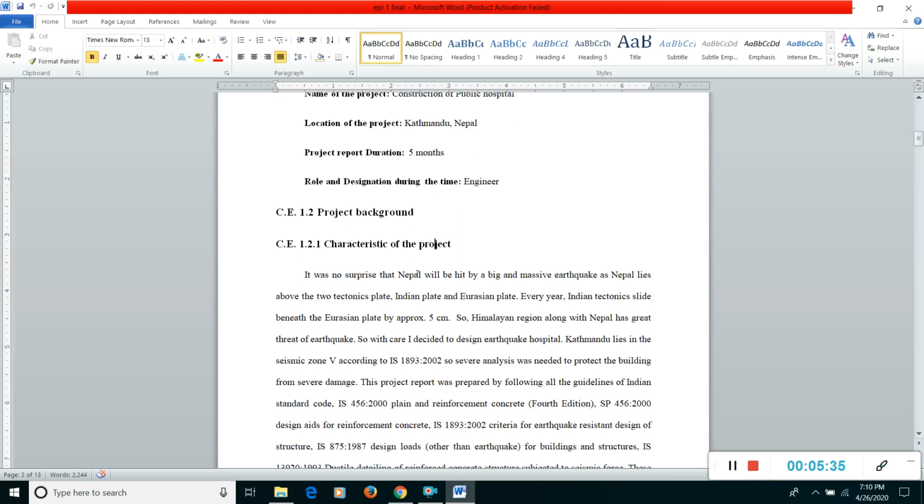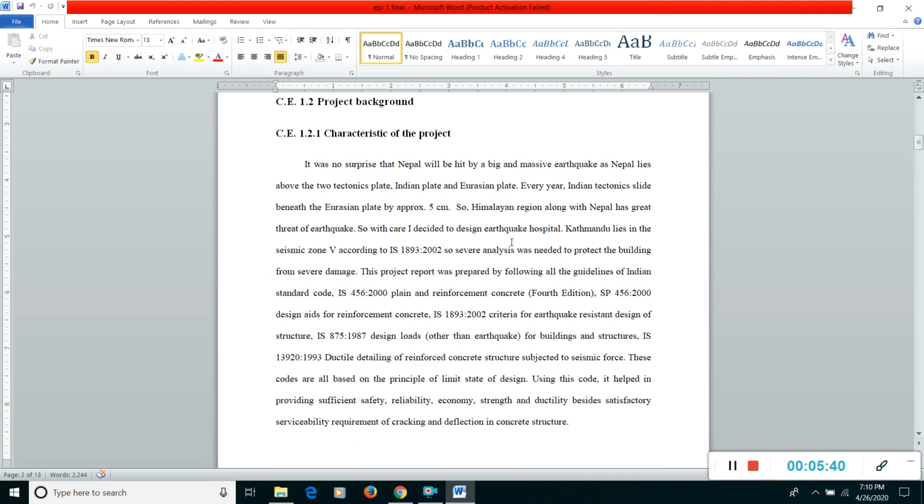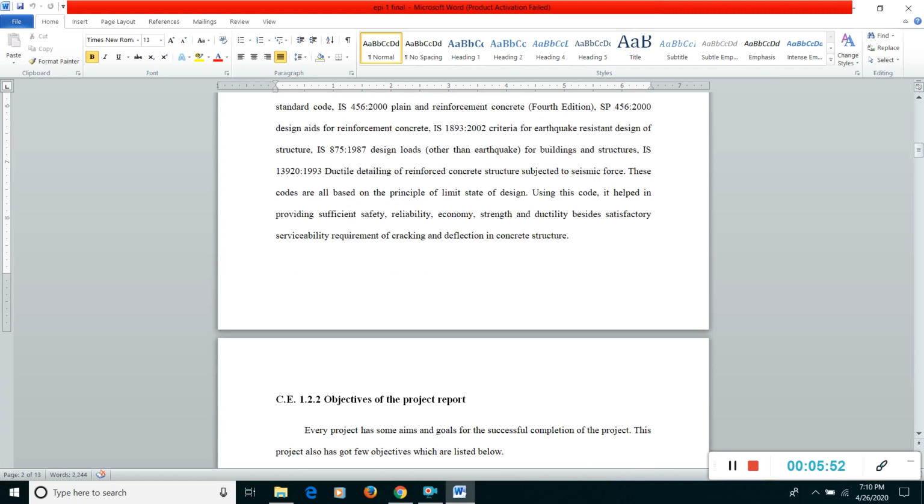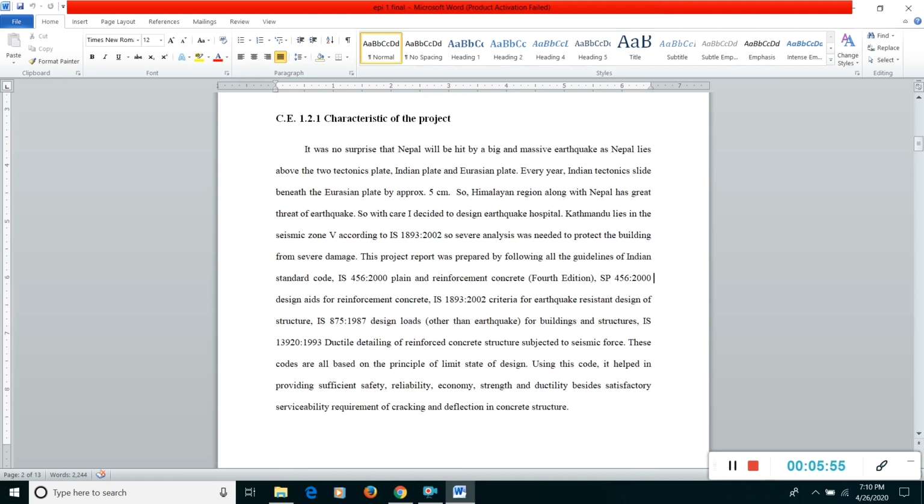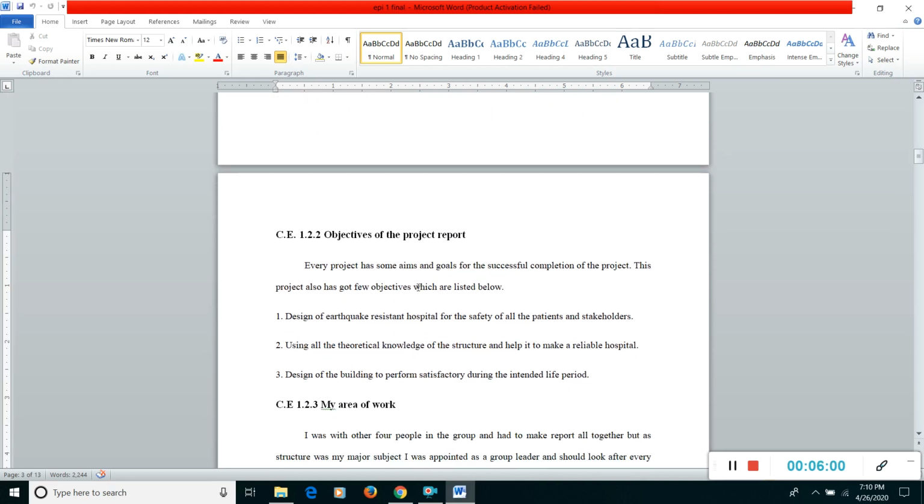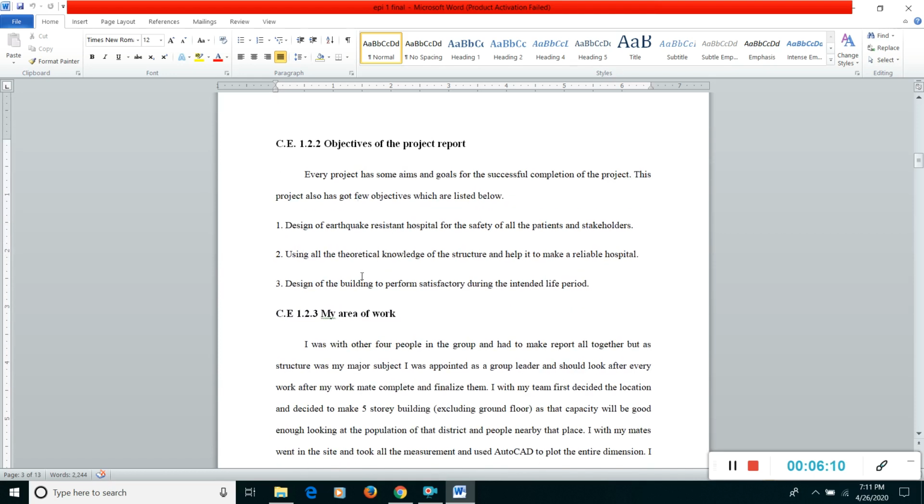In the project background, you have to talk about the project characteristics. There I talked about the seismic plate, and the guidelines we followed: IS 456:2000, plain and reinforced concrete, fourth edition. That covers all the characteristics of the project. Moving forward, after that come the objectives of the project. What was the objective of the project? What was the goal of your project? Anything you do, you have a goal.